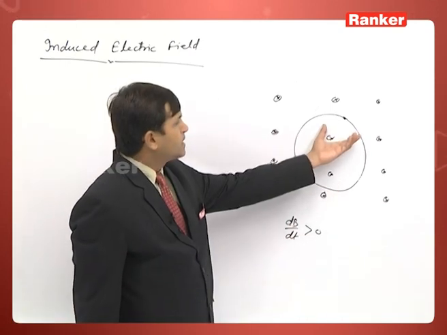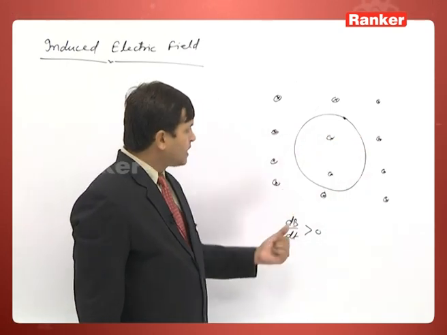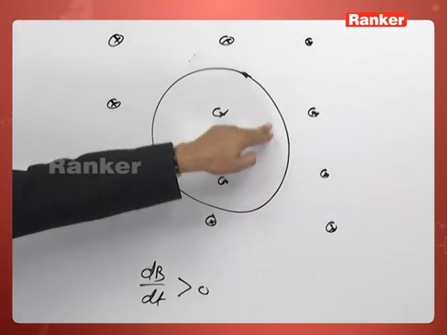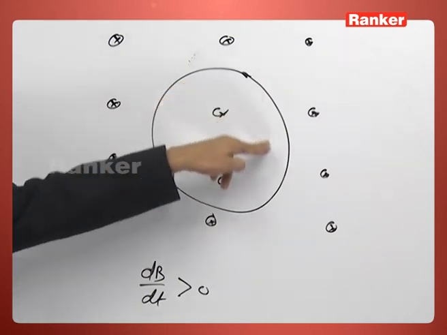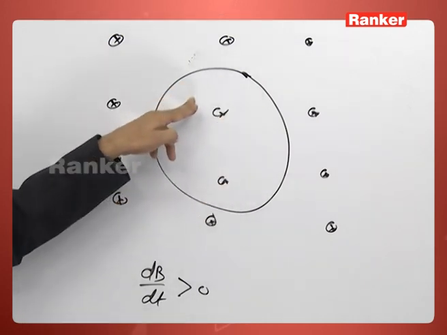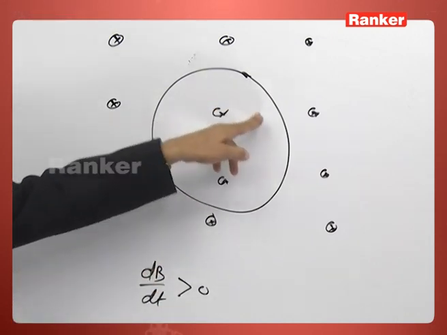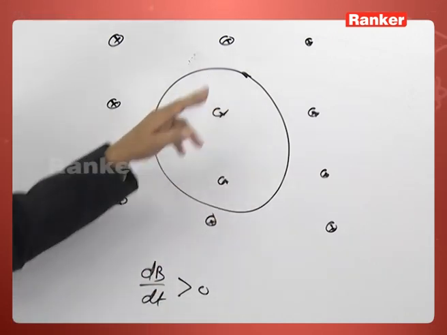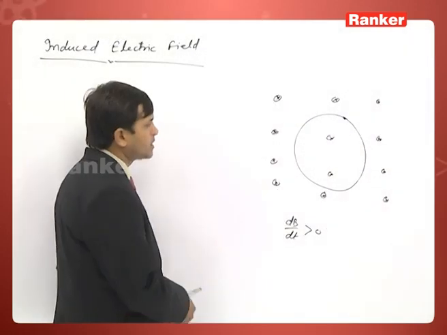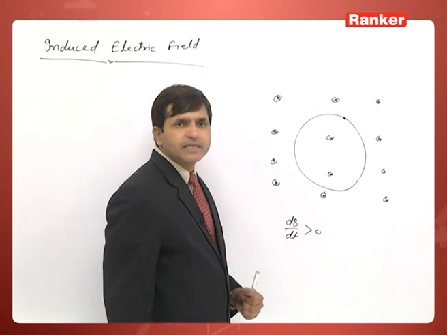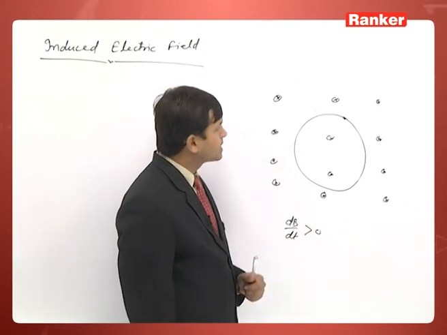Suppose a loop has been kept here and the magnetic field here varies. So the flux associated with this loop will increase, because the magnetic field here is increasing with time. The flux associated with this loop increases. Because of the increase in flux, according to Lenz's law, the current will be in such a direction that it will try to decrease the flux.